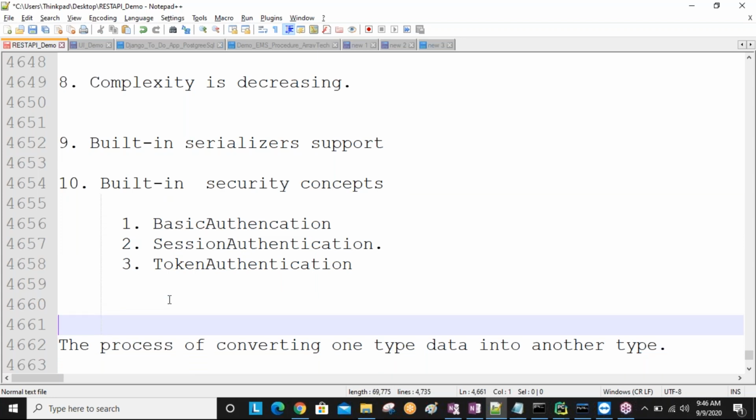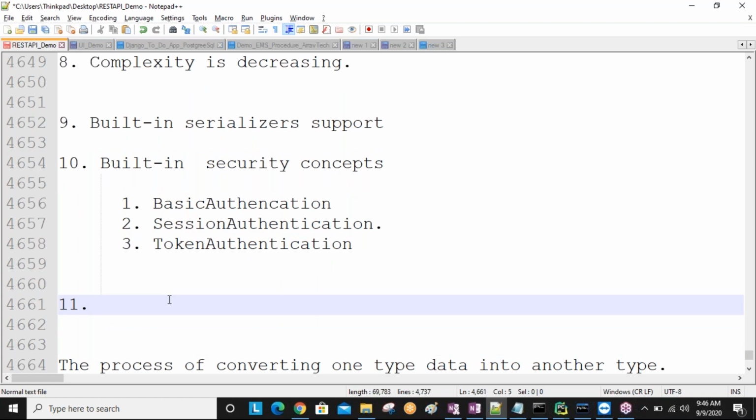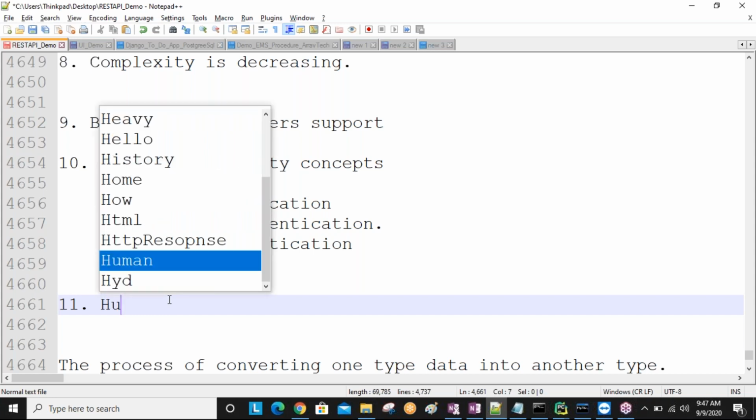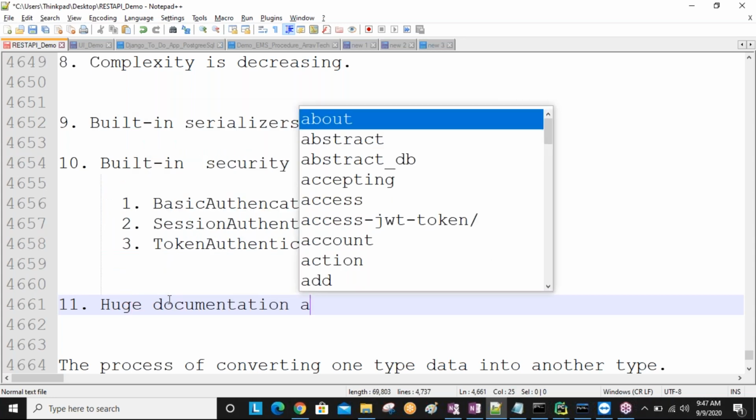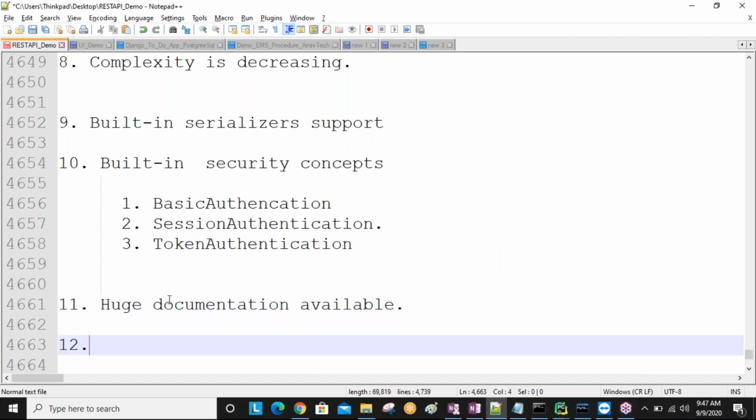So built-in documentation is also there, sir. Ready-made documentation is there for learning Django REST framework. For Django understanding, inbuilt documentation is there, and so many tutorials are available for easy learning. Same for REST API, the Django REST framework official documentation is also there, and so many private tutorials are there, sir. You can read there and get the solutions. So simply, we are calling it huge documentation available for understanding Django REST framework.